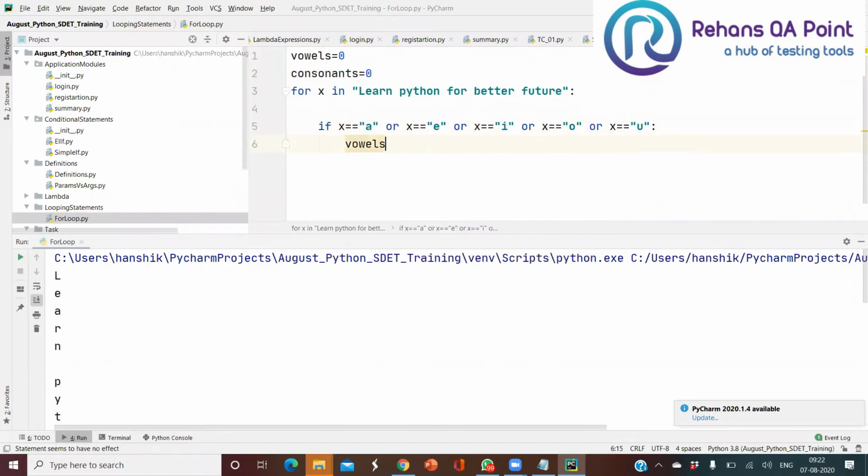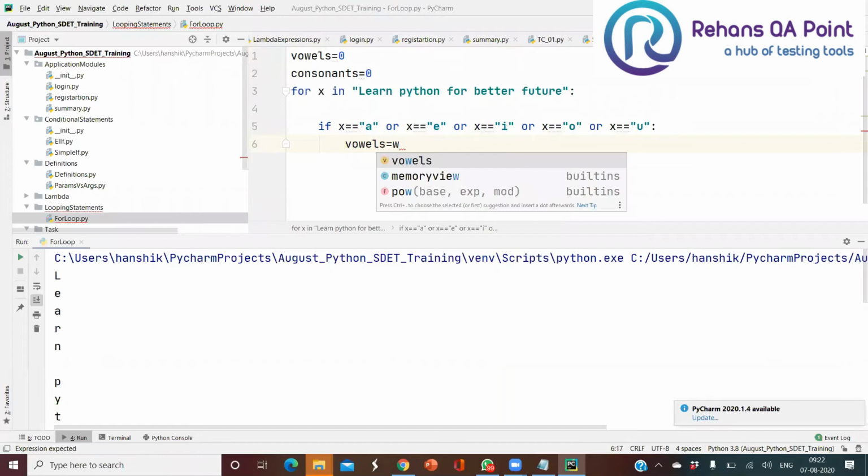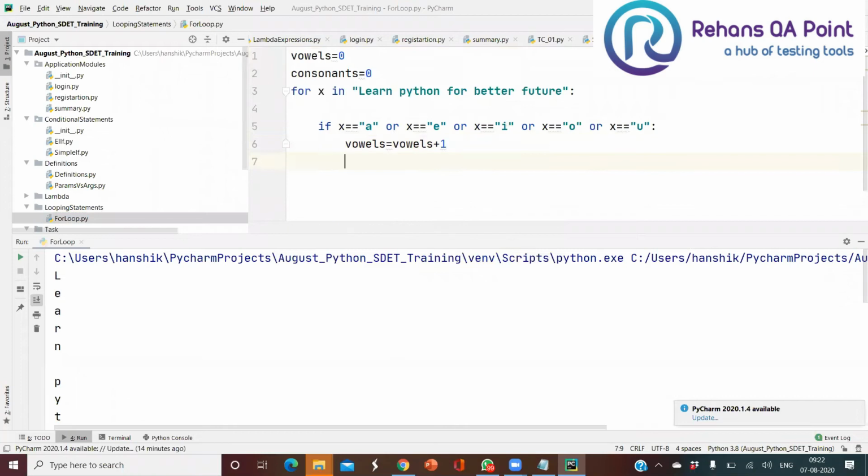So what I'll do is vowels plus equal to 1. I'll write in a normal way first, then I'll explain. Vowels equals vowels plus 1. Else, if this is not true, then consonants equals consonants plus 1. Instead of writing this syntax, we can write vowels plus equal to 1. This is also called an incremental factor, or if you want to write this one also, fine.